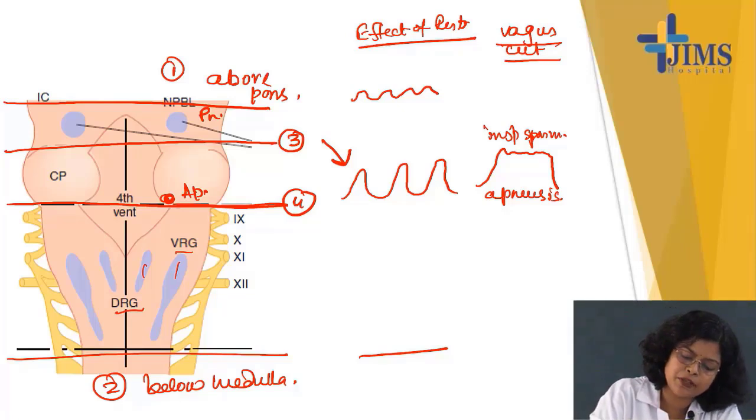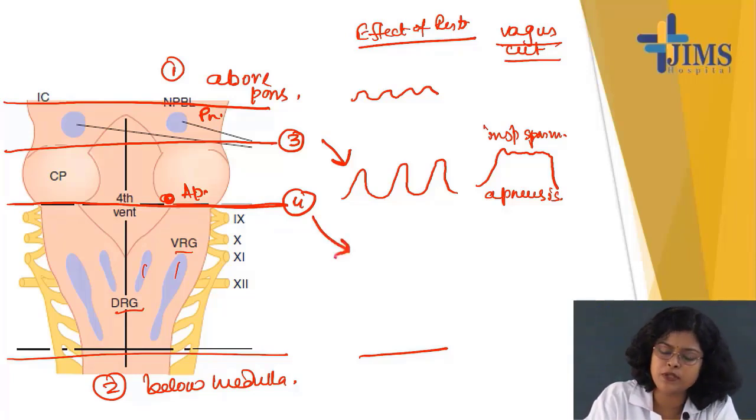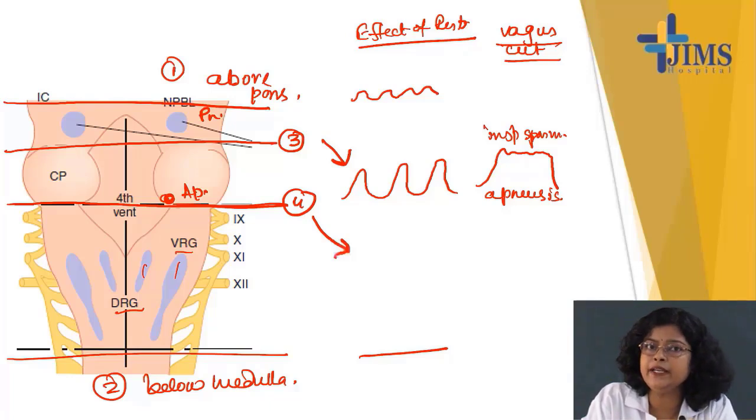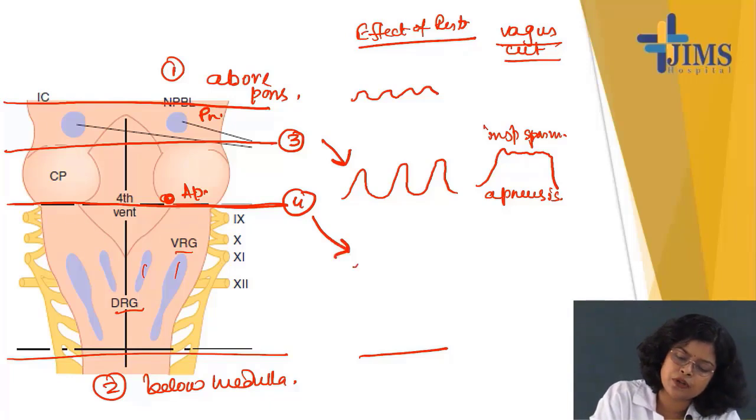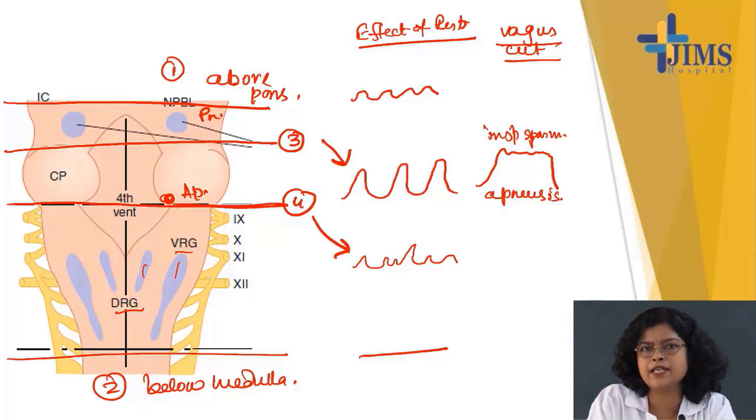Now, what will happen in the fourth category, that is, the transection between pons and medulla? The fine tuning part is only absent. So, now the respiration will go on, but it will be a bit irregular. But respiration will go on as the pre-Bötzinger complex is intact. Okay. So, this is about the transection.